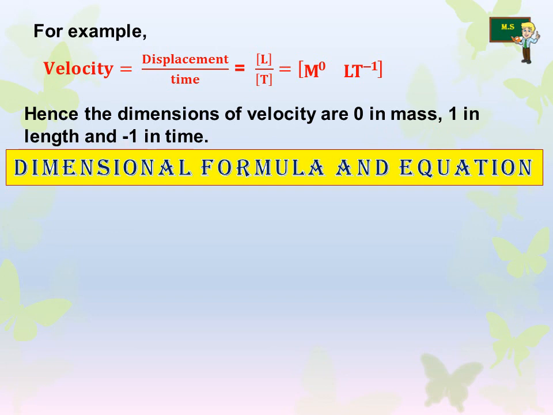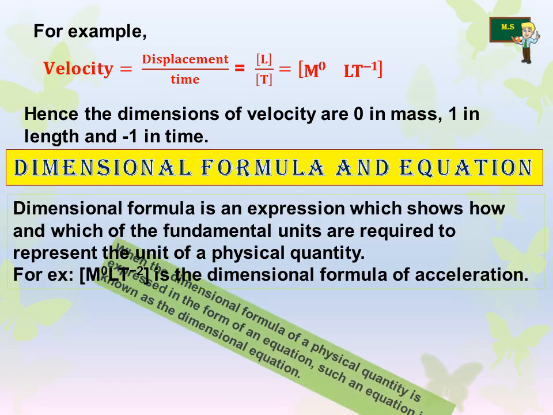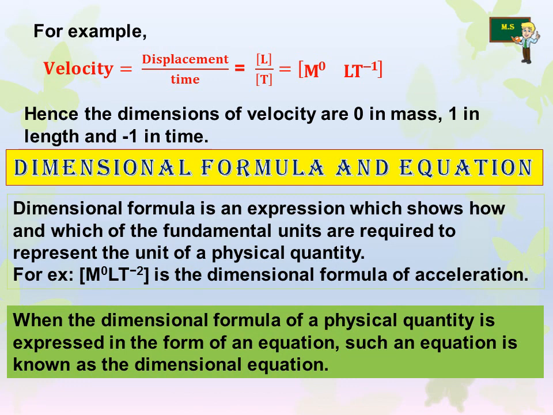Now dimensional formula and equation. Dimensional formula is an expression which shows how and which of the fundamental units are required to represent the unit of a physical quantity. Here, for acceleration, M^0 L T^-2 is the dimensional formula for acceleration.